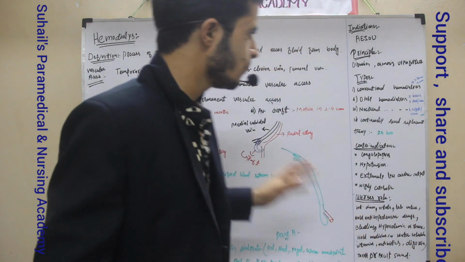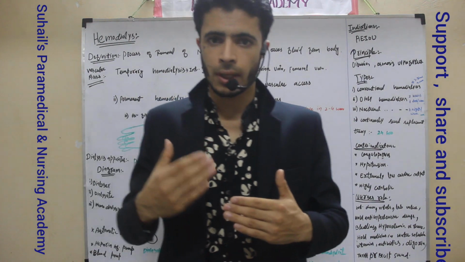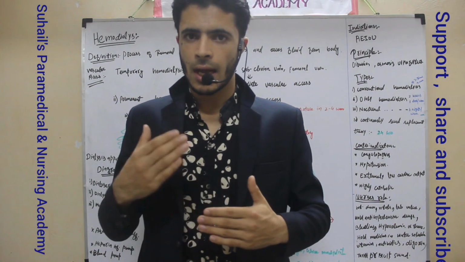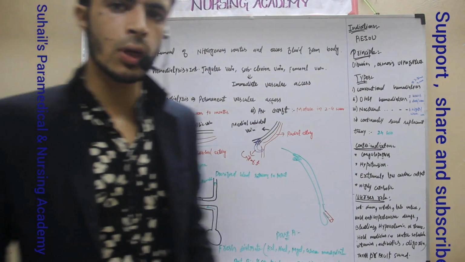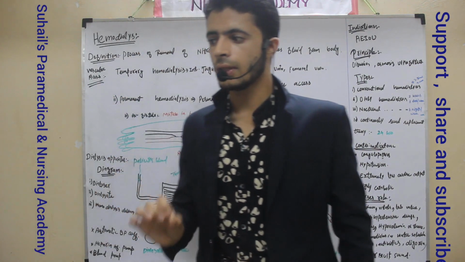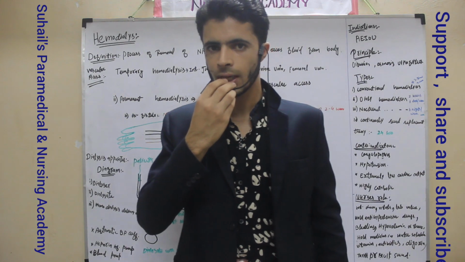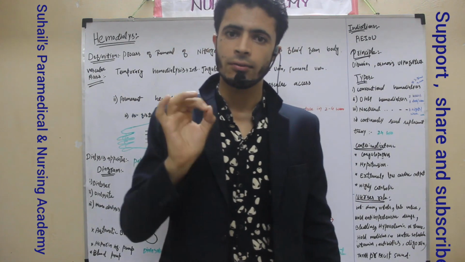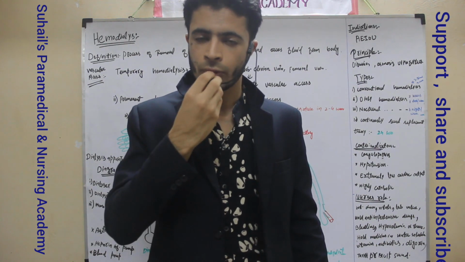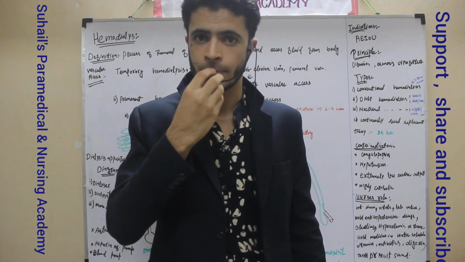So what will we do? We will purify the blood by removing the nitrogen wastes as well as excessive fluid. This process is called hemodialysis. In hemodialysis, what do we have to do? We have to do first the vascular access. Vascular access means we have to find the vein where we are going to do the hemodialysis.